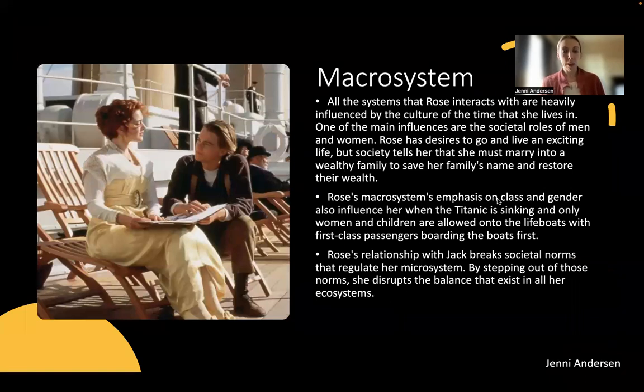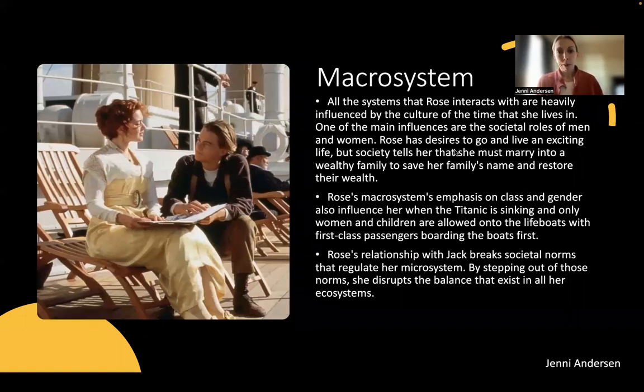In her macrosystem, all the systems that Rose interacts with are heavily influenced by the culture of the time that she lives in. One of the main influences are the societal roles on men and women. Rose has desires to go and live an exciting life, but society tells her that she must marry into a wealthy family to save her family's name and restore their wealth.